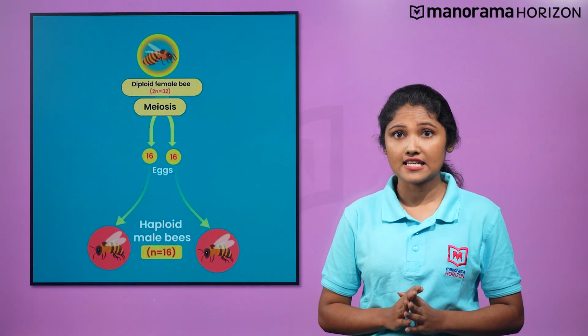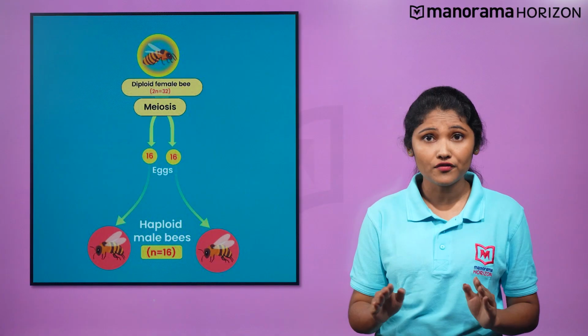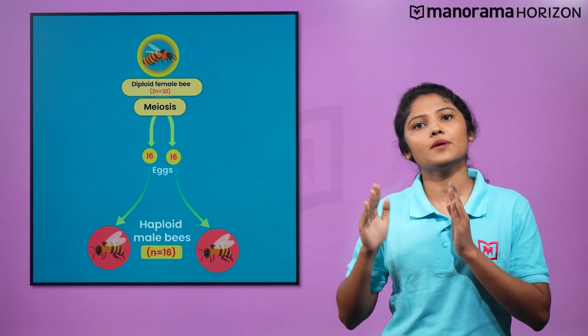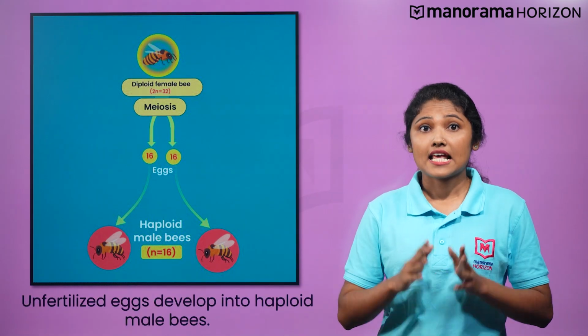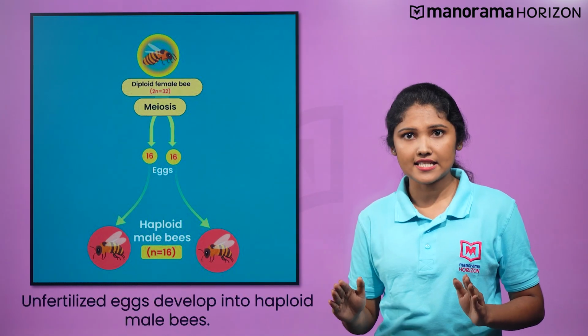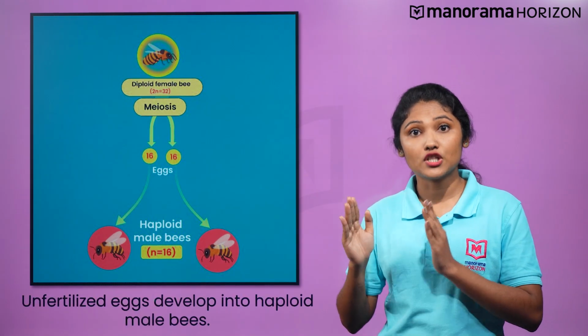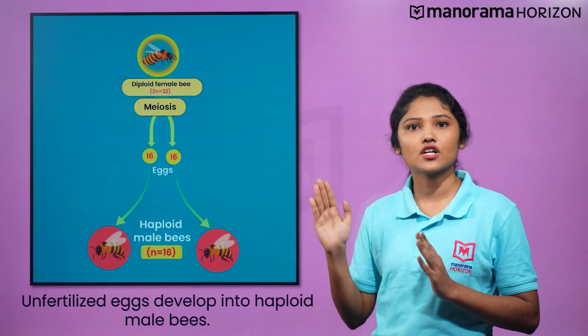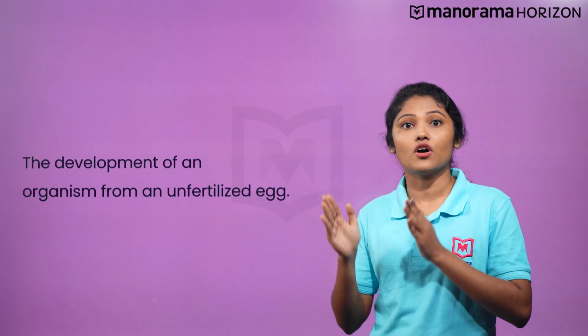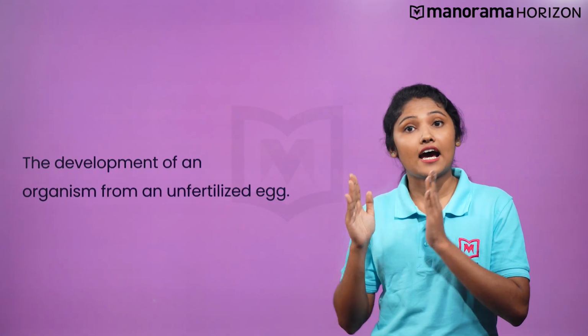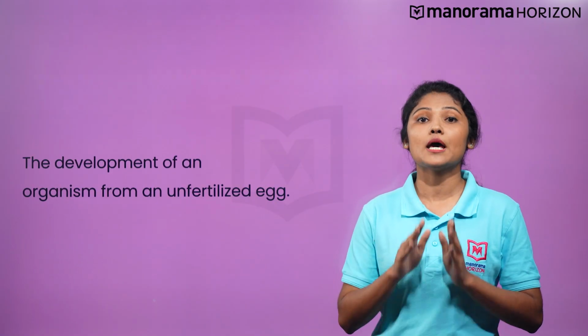On the other hand, some egg cells do not fuse with sperm and develop into males without fertilization. Since the egg cell is not fertilized, it forms a male drone with 16 chromosomes. This process of development of an organism from an unfertilized egg is called parthenogenesis.